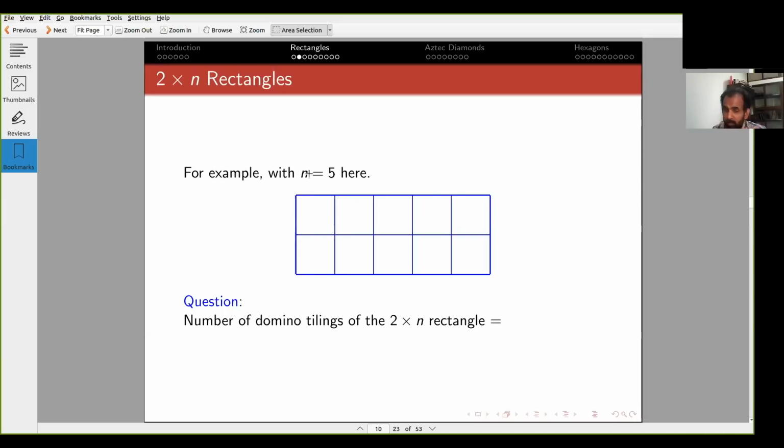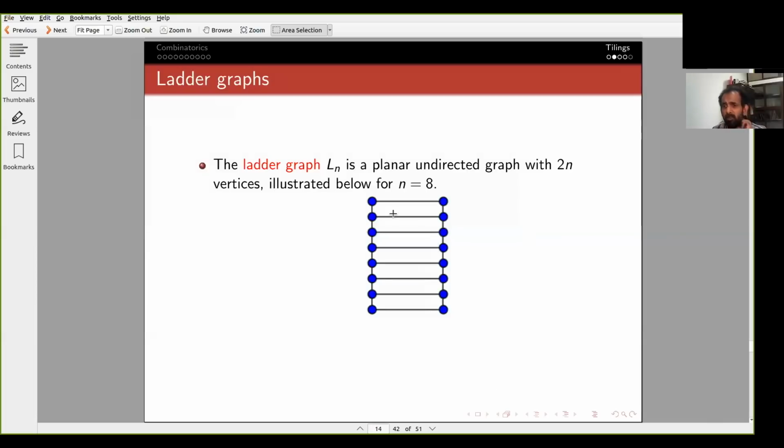For 2 by n, in particular for this 2 by 5, you can try and compute, it's not so easy. I think the answer is 13, but you can check. Okay, so how do we do this? It turns out we have already solved this problem in the last class. So let me remind you, let me stop sharing for a second and share my other file from the last class. Remember, we were talking about perfect matchings of the ladder graph.